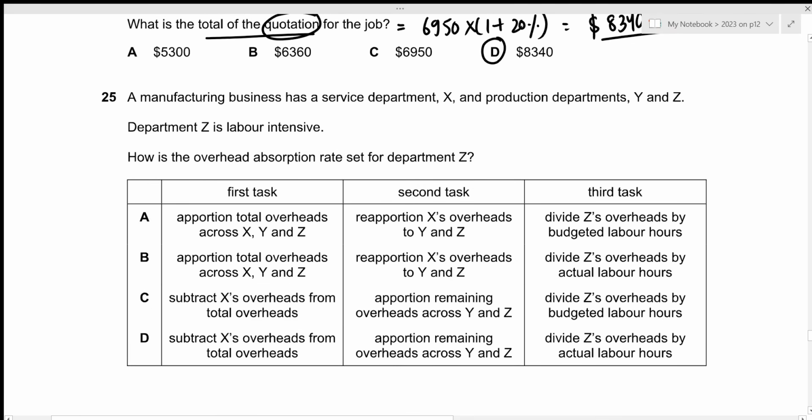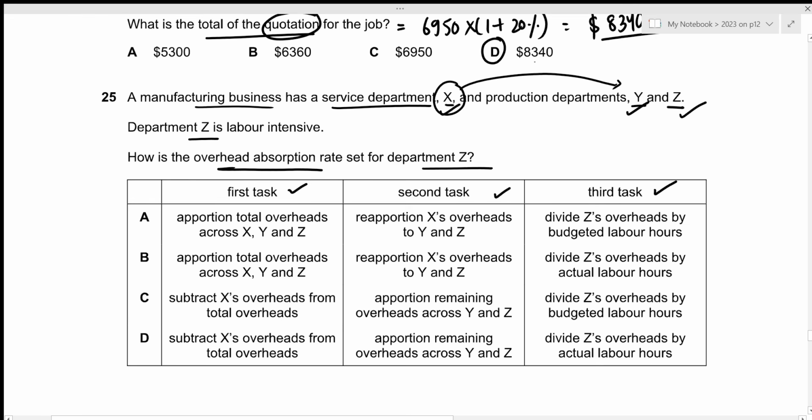Now for question number 25, a manufacturing business has a service department X and production departments Y and Z. Department Z is labor intensive. Okay, how is the overhead absorption rate set for department Z? We just have to figure out the tasks and order them. Now the first task whenever we calculate overhead absorption rate is to figure out the total overheads for each of these departments X, Y and Z. Then the second task would be to reapportion the cost of the service department to the 2 production departments, right?